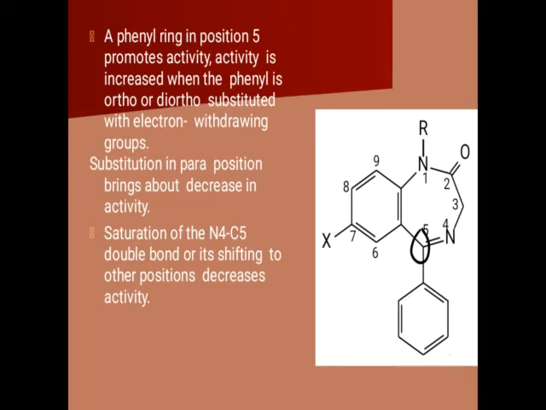Then you can observe between 4th and 5th, there is a double bond. So that is the unsaturated part. If we convert this double bond into a single bond, that is the saturation or saturated part, it will decrease the activity. Or shifting of this double bond will decrease the activity. So the saturation of the N4 and C5 double bond will decrease the activity. Did you get it? So the double bond should be here.